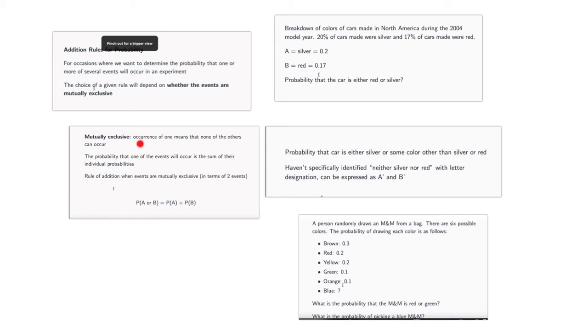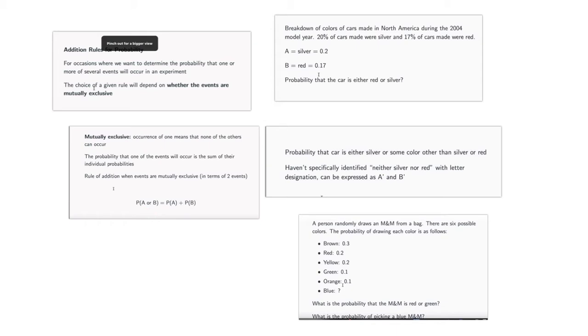Okay, so mutually exclusive. Here's the definition. Occurrence of one means that none of the others can occur. The probability that one of the events will occur is the sum of their individual probabilities. Rule of addition when events are mutually exclusive: when event A and event B are mutually exclusive, then to find the probability of A or B, all you have to do is add the probability of A happening plus the probability of B happening. And it's probably a good idea to start associating the word "or" with addition right away.